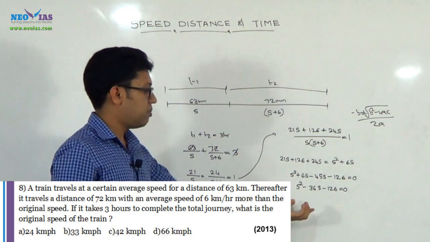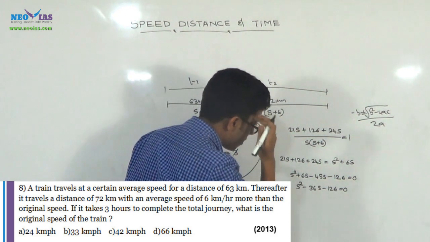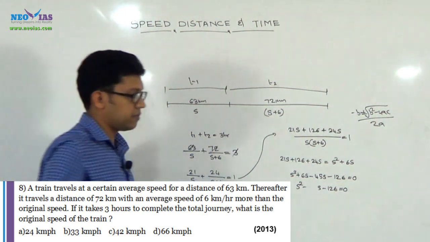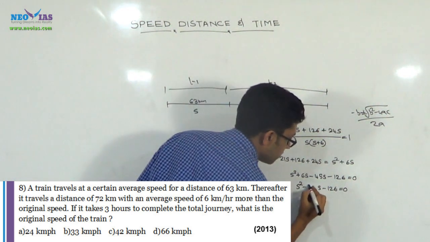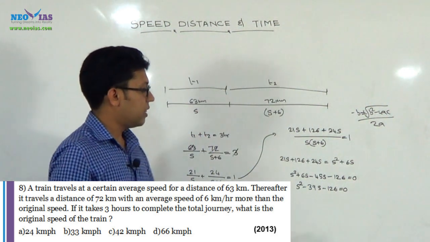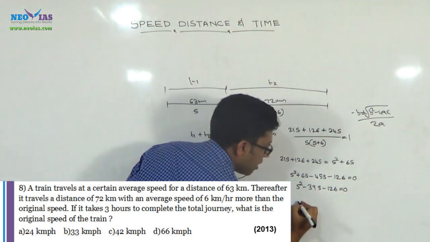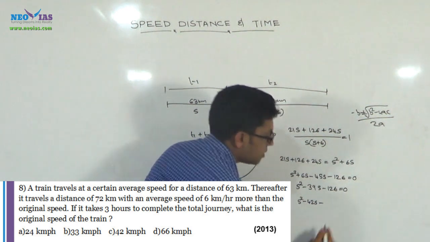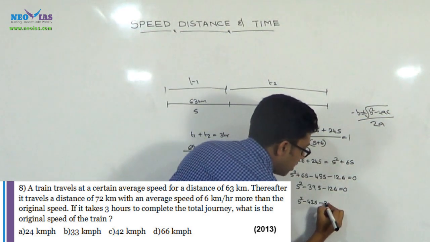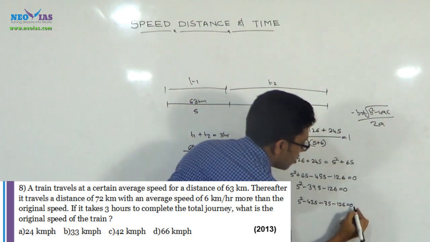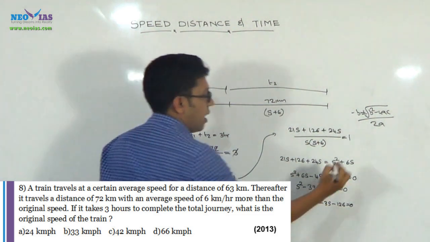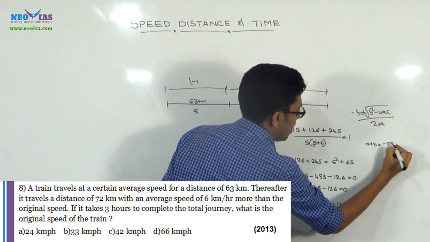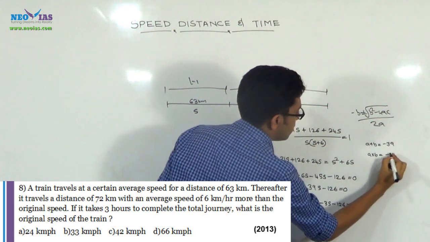So you need to split this. How can you split this? Sorry, here the value will be 39. How can we split this? S square minus 42s plus 3s minus 126 is equal to 0. That is, here we need a plus b, our two values, such that a plus b is equal to minus 39 and a into b is equal to minus 126.